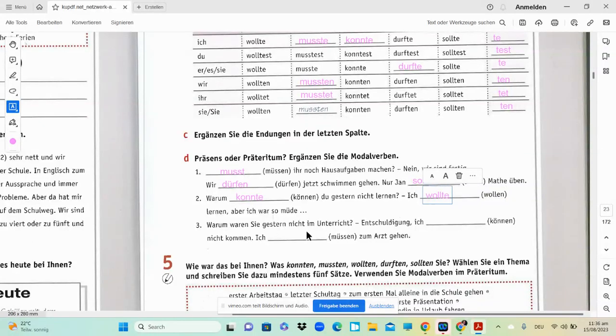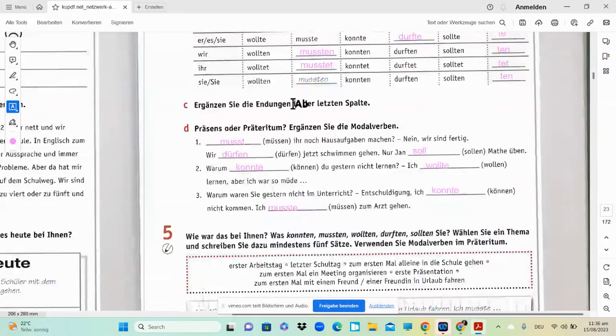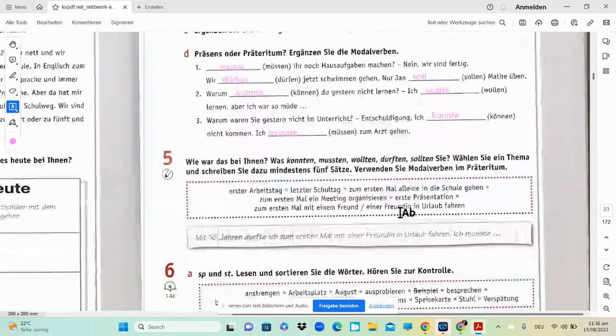Warum waren Sie gestern nicht im Unterricht? Entschuldigung, ich konnte nicht kommen. Why were you not in the class? Unterricht is class. Ich konnte nicht kommen. Ich musste zum Arzt gehen. I had to go to the doctor. Okay, so I think this was a pretty easy exercise. Let's move ahead with the next one.